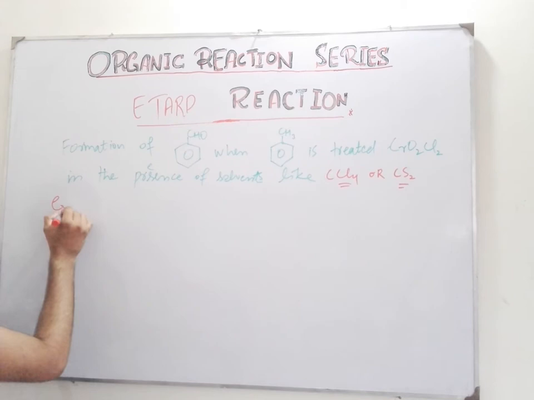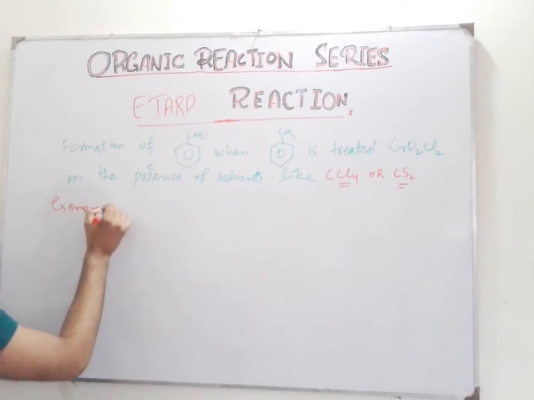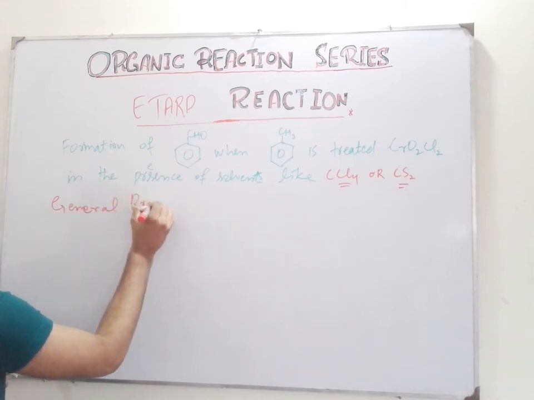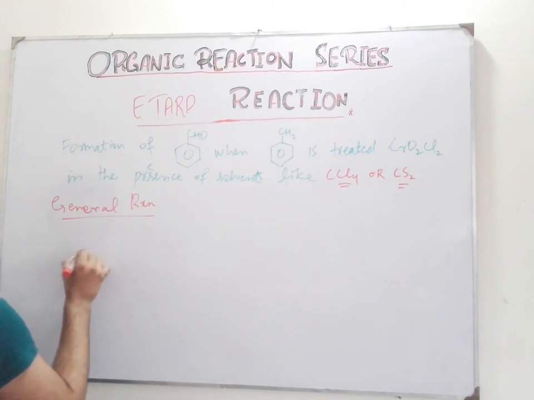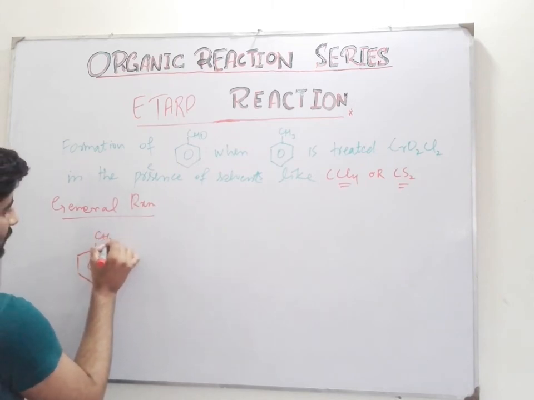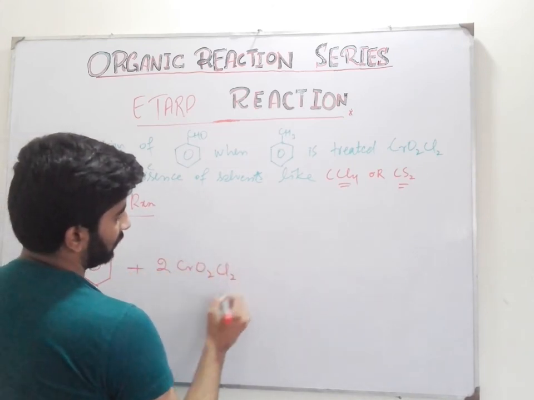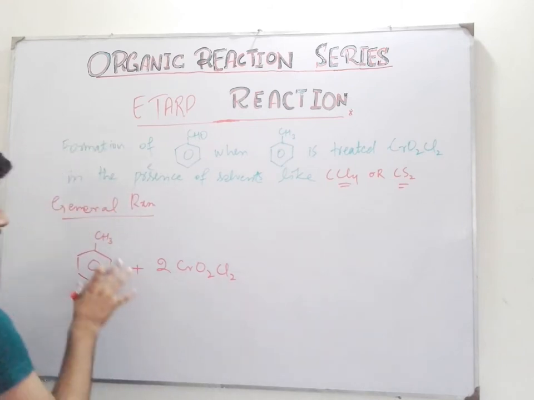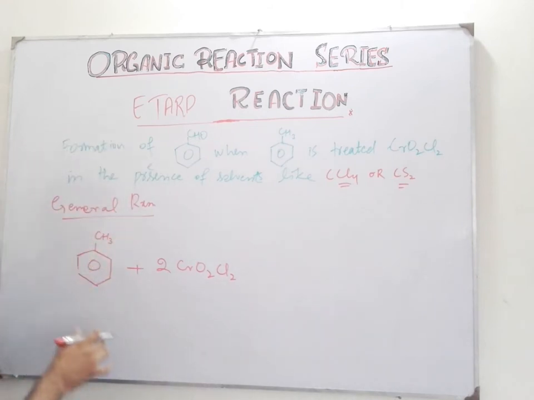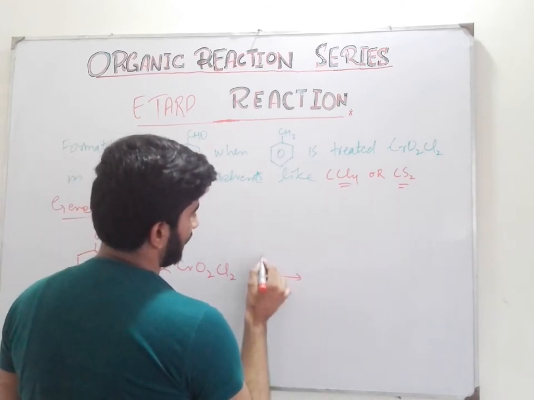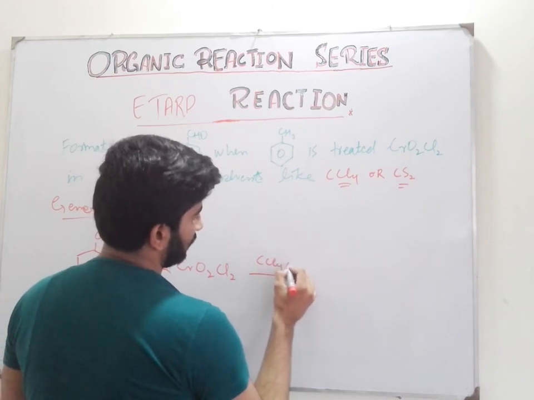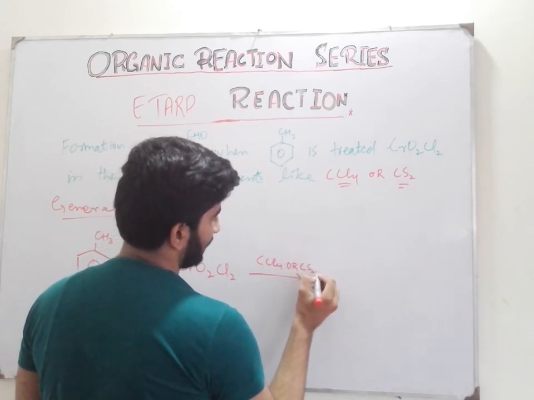Now we are going to talk about the general reaction. We take toluene, then we add chromyl chloride that oxidizes the aromatic methyl group in the presence of carbon tetrachloride, or we can also use carbon disulfide.